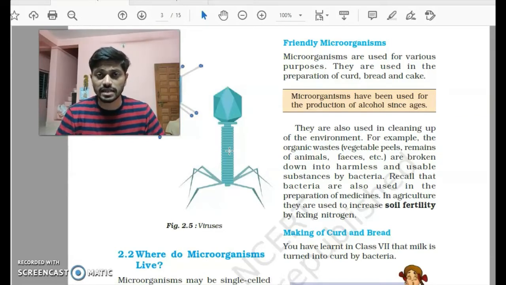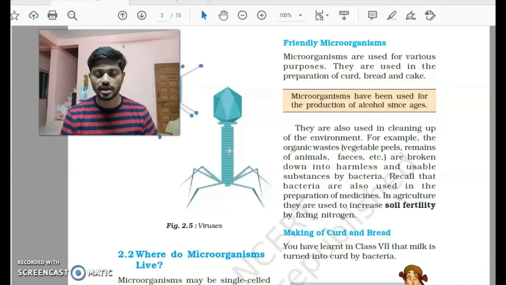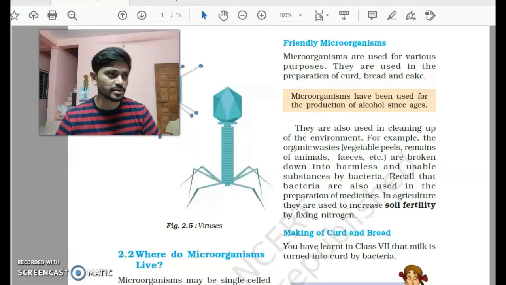Another example is Rhizobium bacteria, which is usually found in soil, and this bacteria is responsible for the fixation of nitrogen into the soil, and this nitrogen is in turn used by the plants. The plants get their essential nutrients from the soil in the form of nitrogen, and when we human beings consume these plants, we get that nitrogen. So in turn, this Rhizobium bacteria also helps human beings by helping the plants. These bacteria are called friendly bacteria or microorganisms.